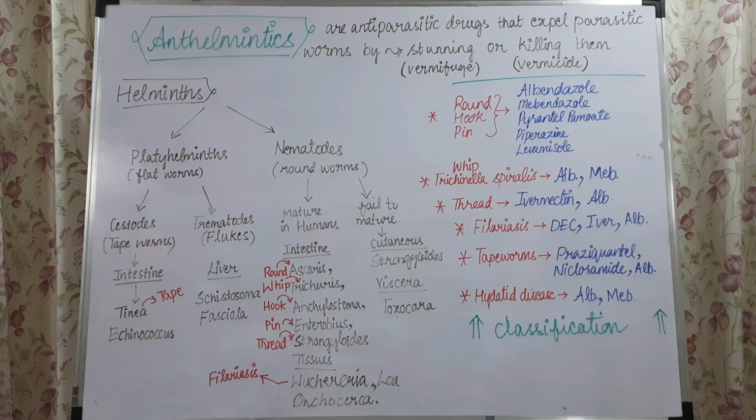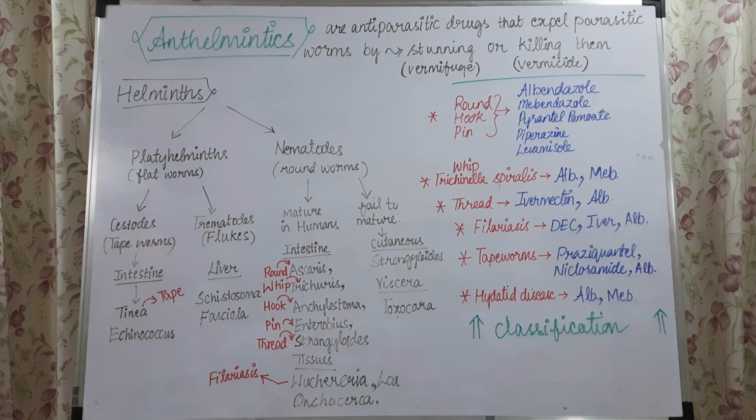So these are the list of the drugs. Among these, the drugs used to treat roundworm, hookworm and pinworm infections are albendazole, mebendazole, pyrantel pamoate, piperazine and levamisole.